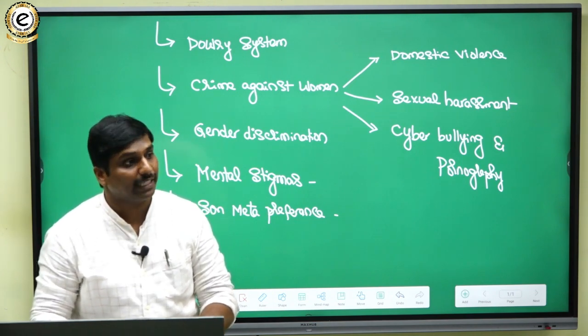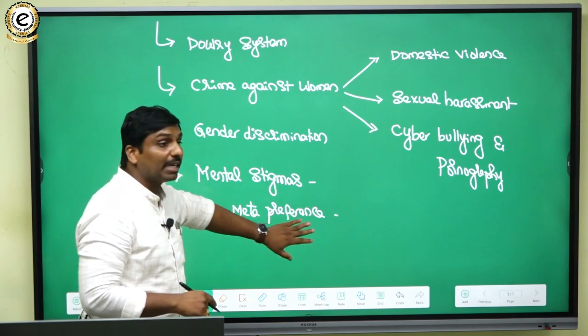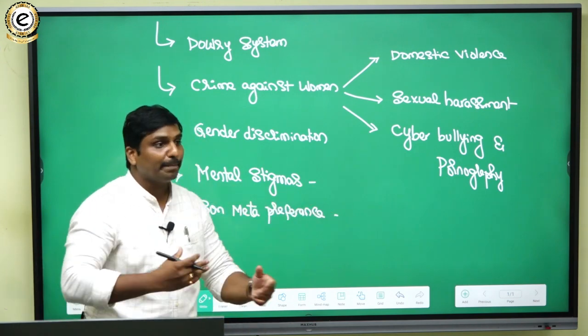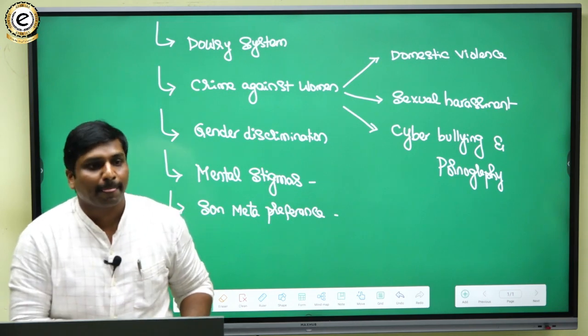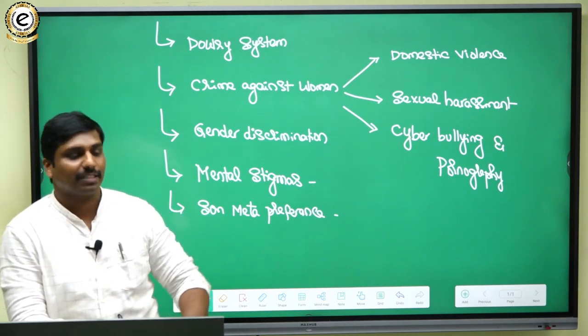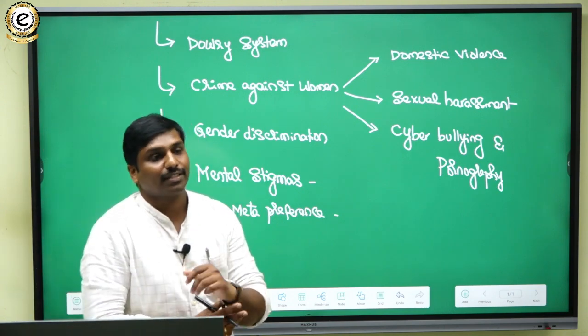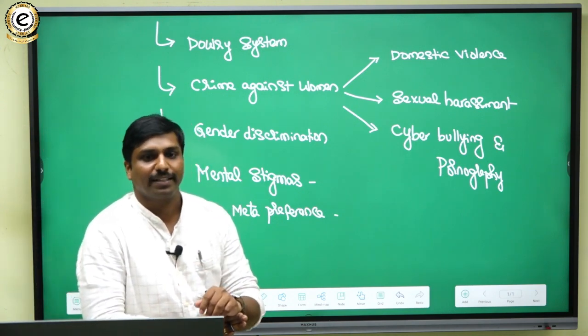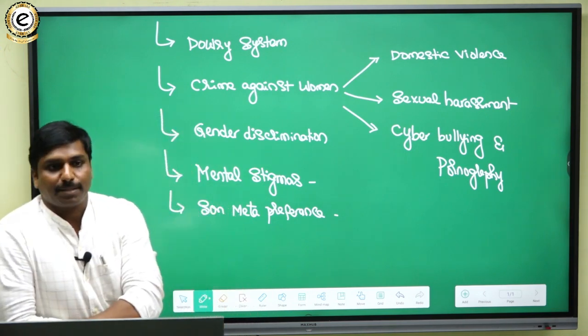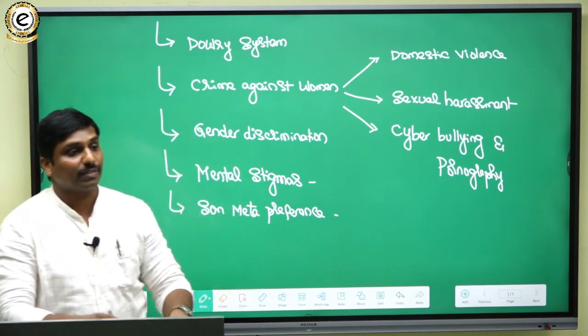So such kind of son meta preference issue is also creating psychological burden and mental issues on women. So all of these factors are responsible for increased suicide rates in women. Okay, so such things you have to quote and you have to mention such aspects. So that is with respect to the